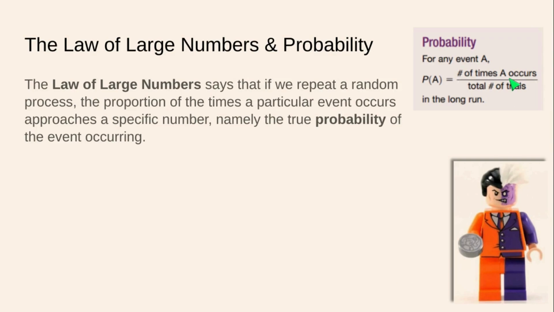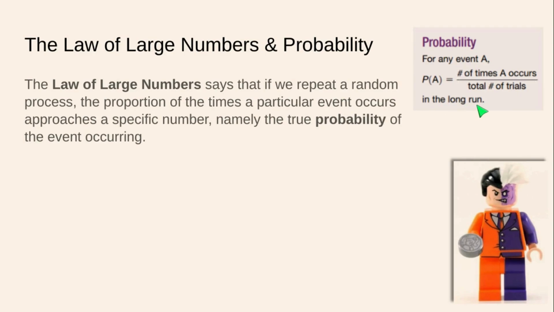So, a working definition of probability. For any event A, probability of A is equal to the number of times A occurs over the total number of trials in the long run. All right? In the long run.